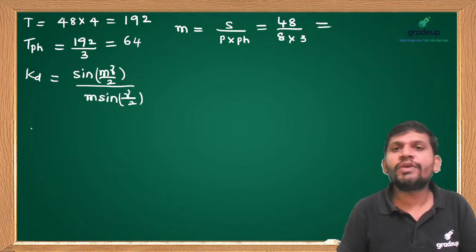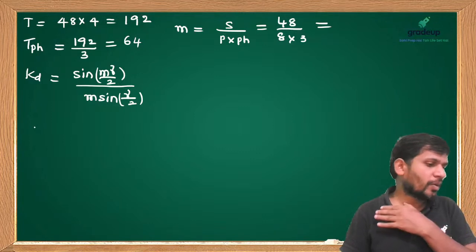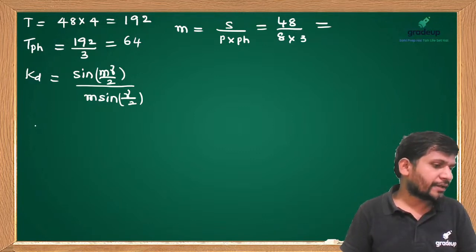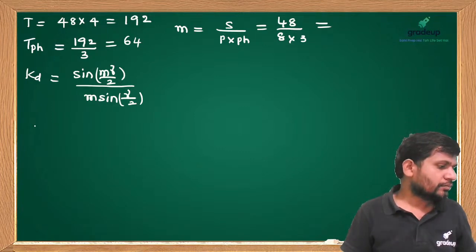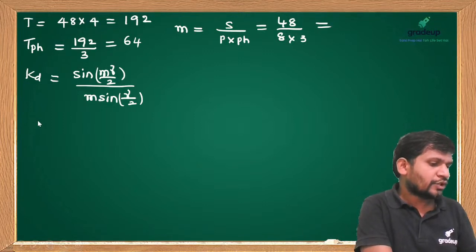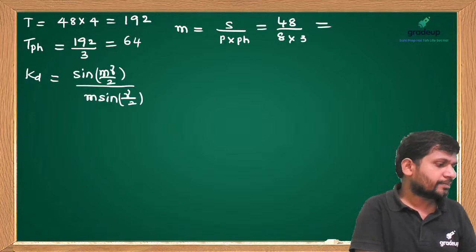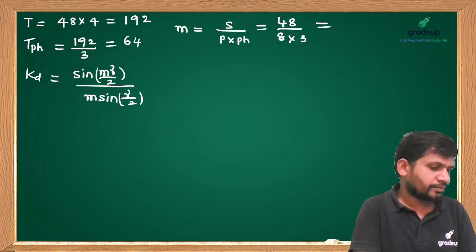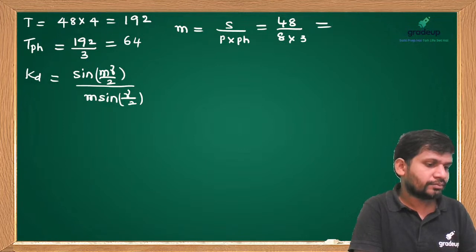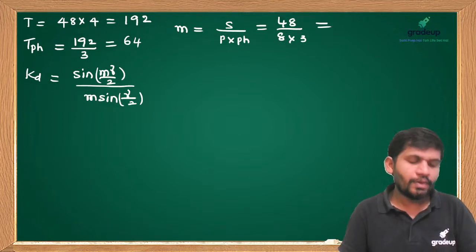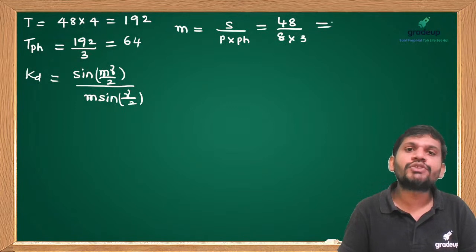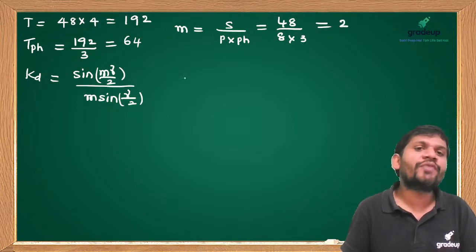How much can we get, students? Yes, this is 2. Slots per pole per phase is 2.